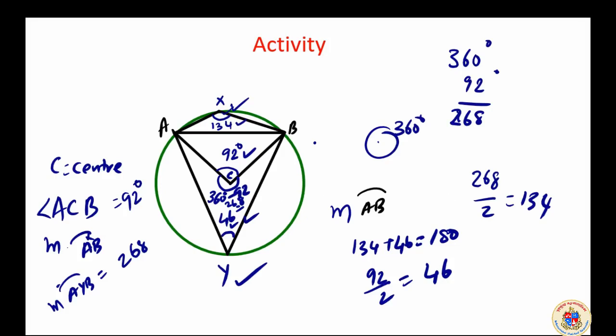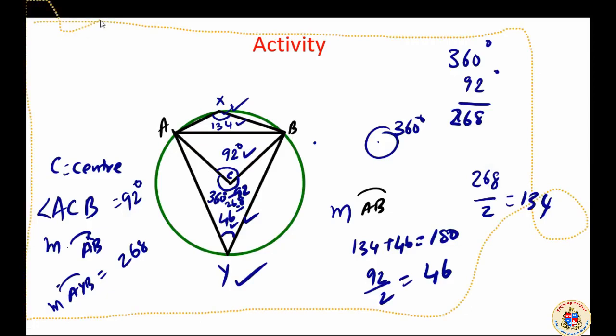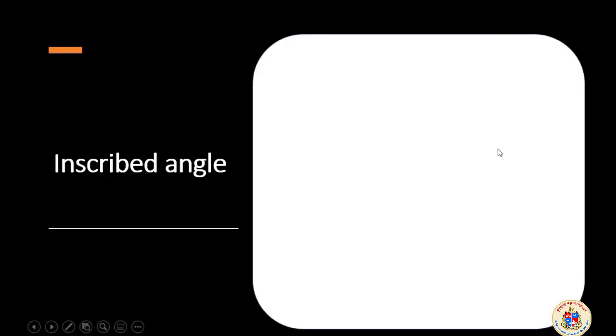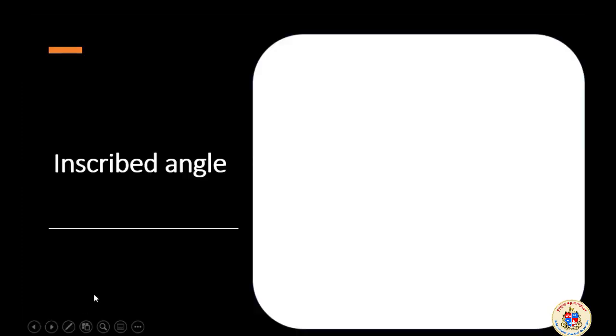Let me go ahead, because I should go ahead. Let me clean the screen. The concept coming out is the inscribed angle. What is meant by an inscribed angle? It is quite simple.